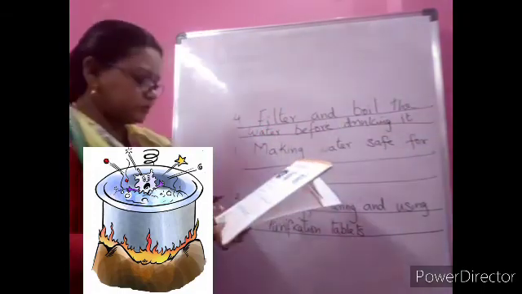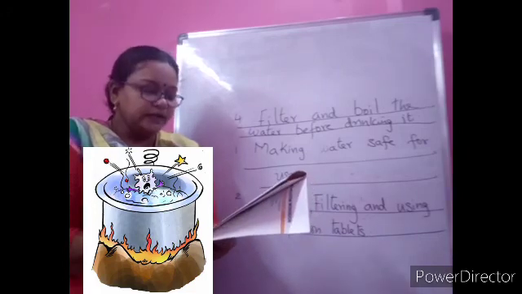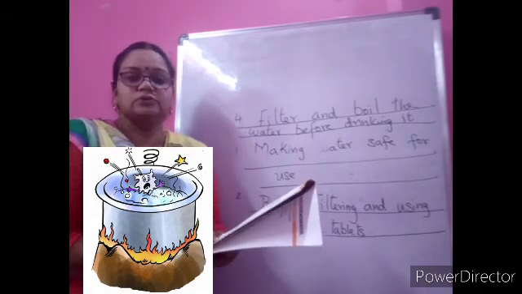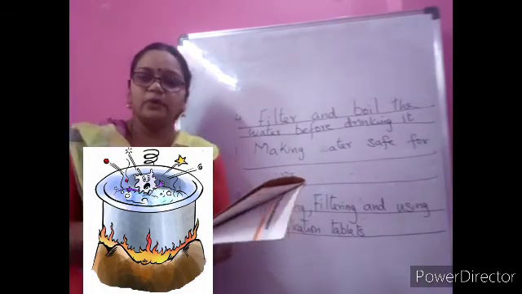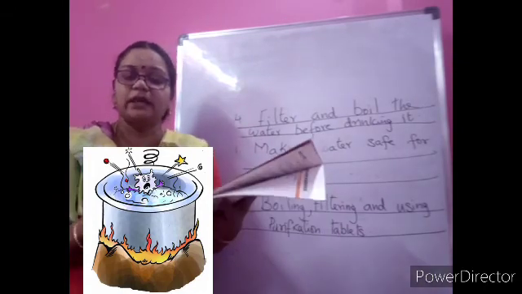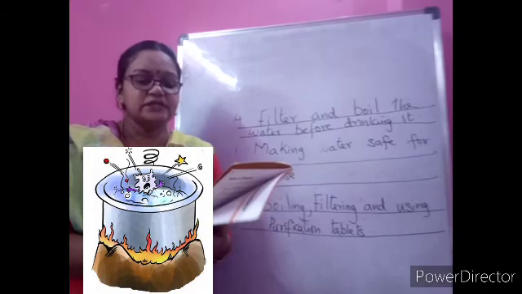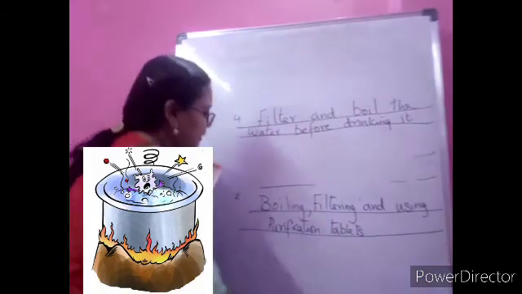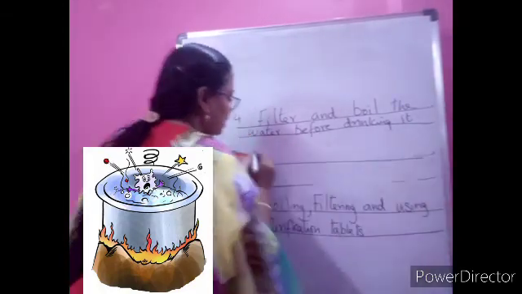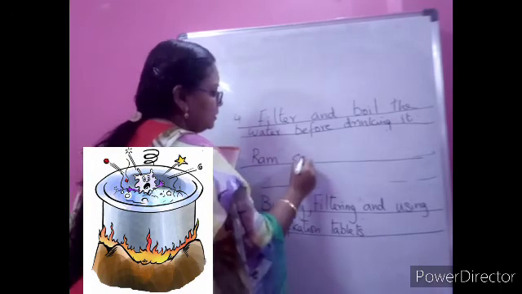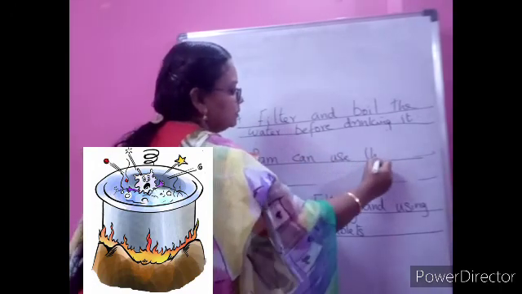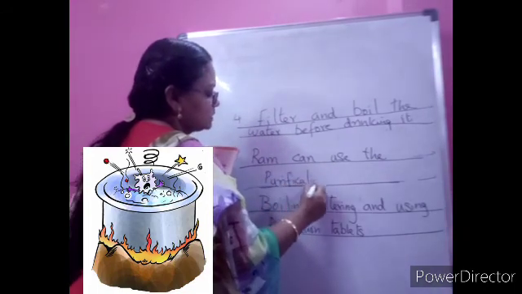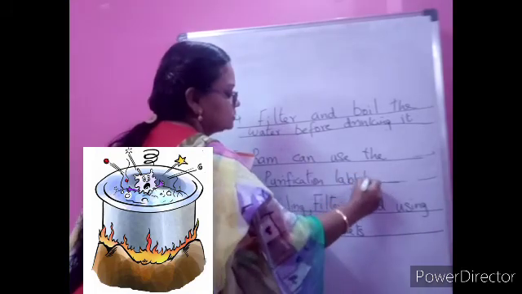Yes, children. Now, 5th question. Ram went camping with his friends. They needed drinking water. They got some water from the river nearby, but needed to purify it. What can they do? They are in the camp, so he cannot use the boiling method. Maybe a stove and vessels are not there. So what can he do? In such a situation, very good, he can use the purification tablet. So you can write: Ram can use the purification tablet.